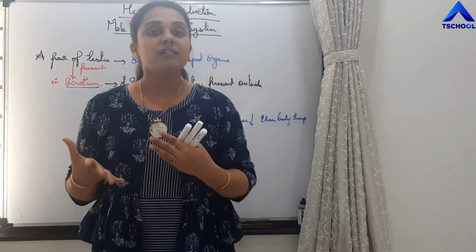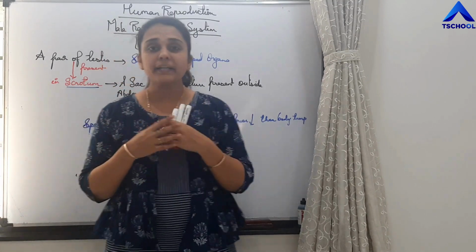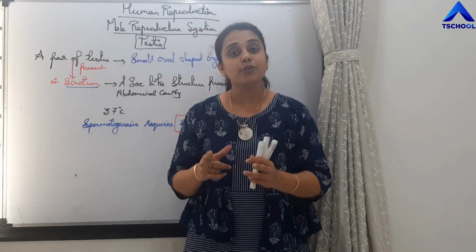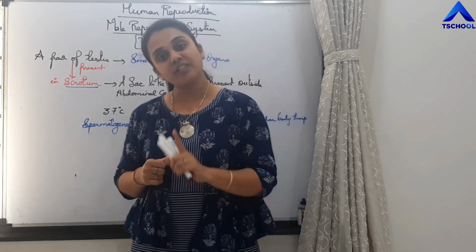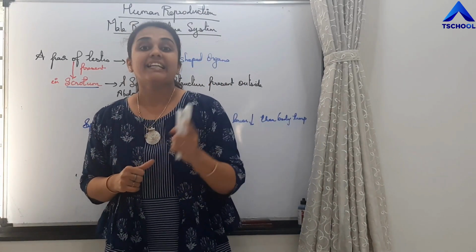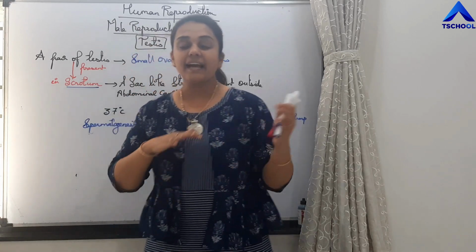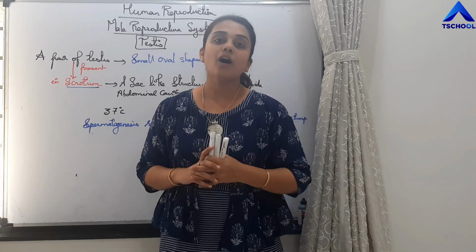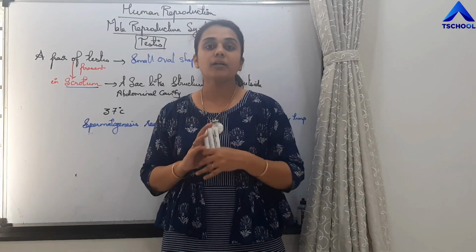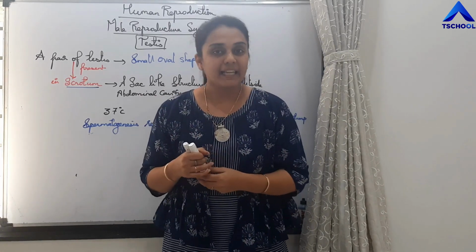Students, during the fetal development, in the beginning, the testes are produced within the abdominal cavity only. Then at the end of the fetal development, the testis is going to descend down into the scrotum from the abdominal cavity.